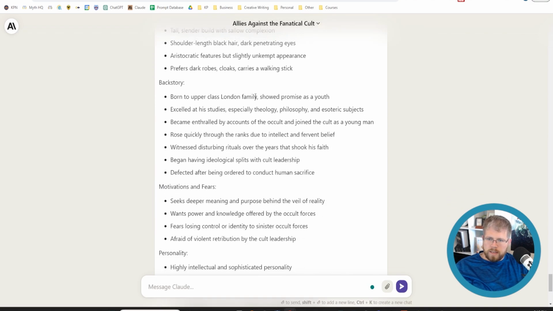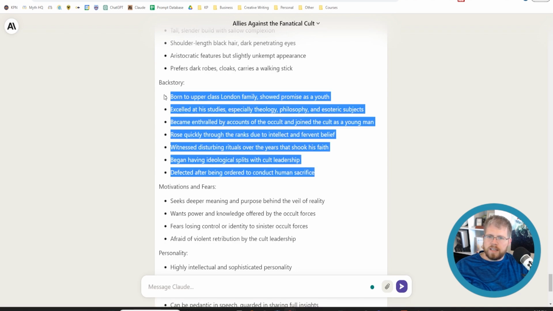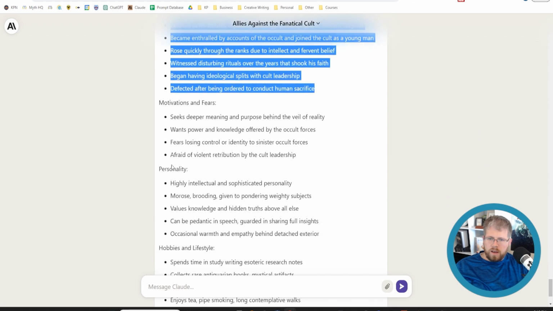Backstory: born to an upper-class London family, showed promise as a youth, excelled at his studies, especially theology, philosophy, and esoteric subjects, became enthralled by accounts of the occult and joined the cult as a young man, rose quickly through the ranks due to intellect and fervent belief, witnessed disturbing rituals over the years that shook his faith, began having ideological splits with cult leadership, defected after being ordered to conduct human sacrifice. This is actually a decent backstory that isn't in anything we've written so far. It is kind of generic, but this is a side character that we don't need anything particularly complex about, so we could just totally include this the way it is.